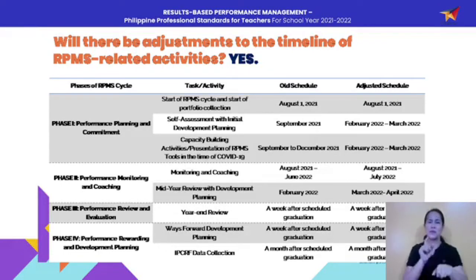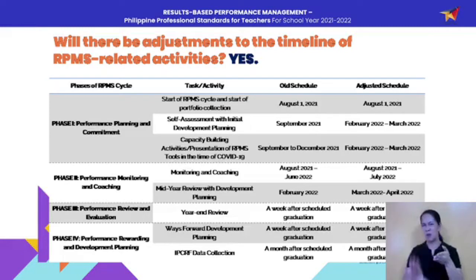In the first phase of our RPMS, the first activity is the start of the RPMS cycle and the start of your portfolio collection. You will notice that we retained the old schedule, which is August 1, 2021. The reason being, in our DepEd RPMS guidelines or DO 2 Series 2015, when we talk about performance, it covers an entire year, so a whole year.